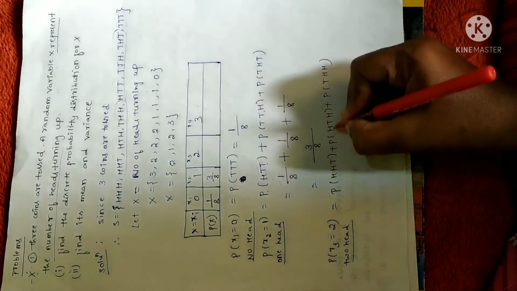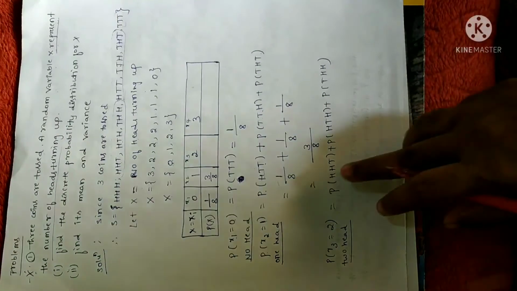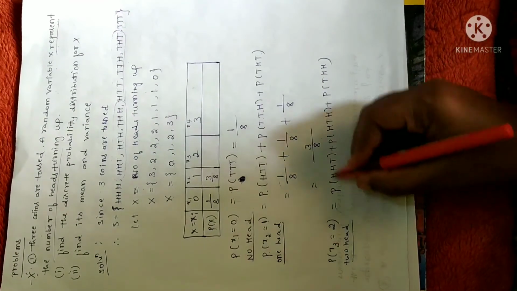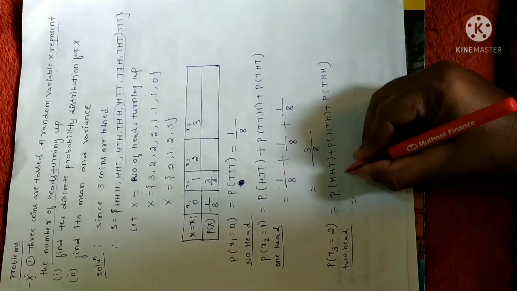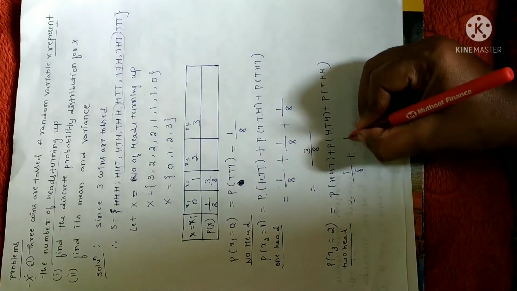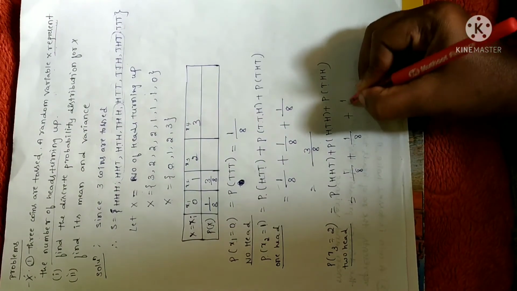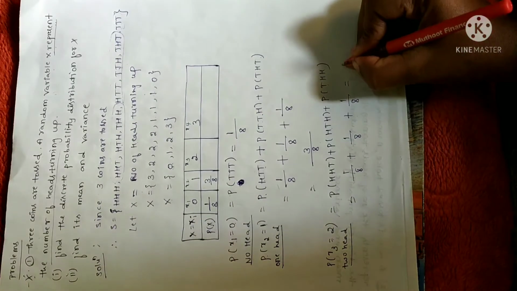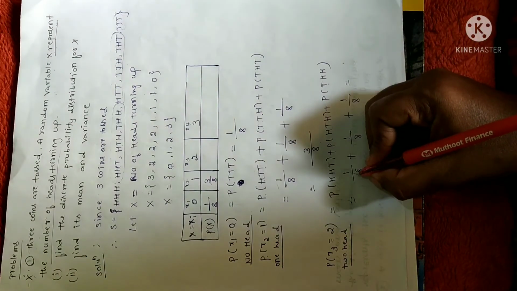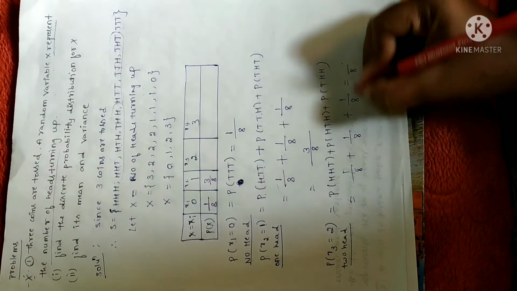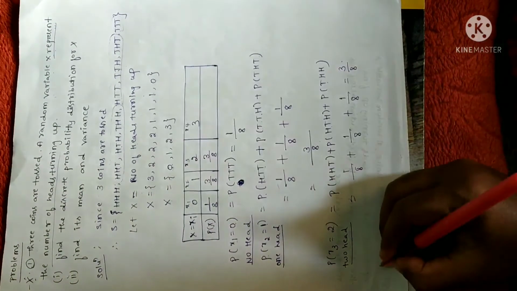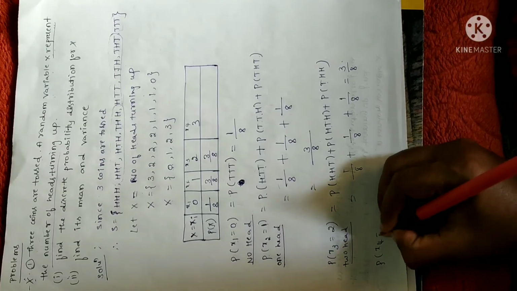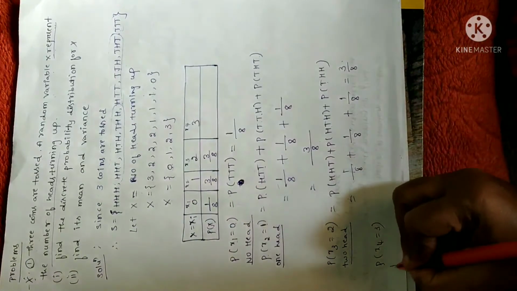You can note that in all these 3 events you have head 2 times. Each probability in the sample space is 1 by 8, plus 1 by 8 plus 1 by 8. When you add all these 3, you take the LCM, which is 8, so you get 3 by 8. Again it is 3 by 8. Now probability of x4. x4 is 3, that is 3 times head.